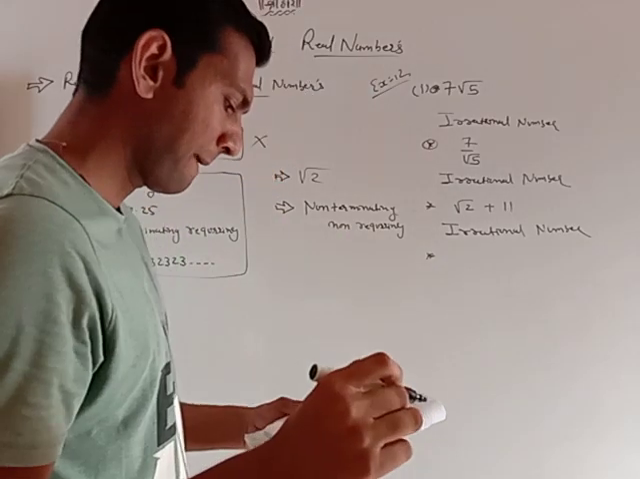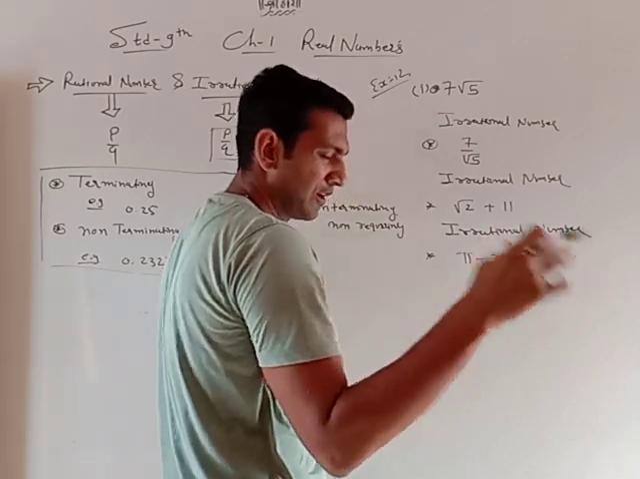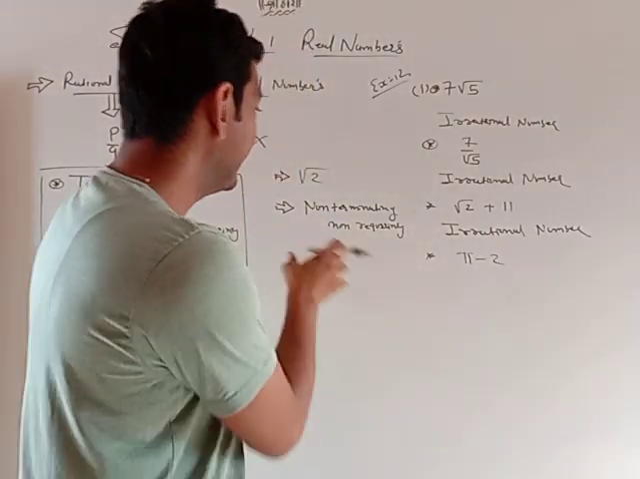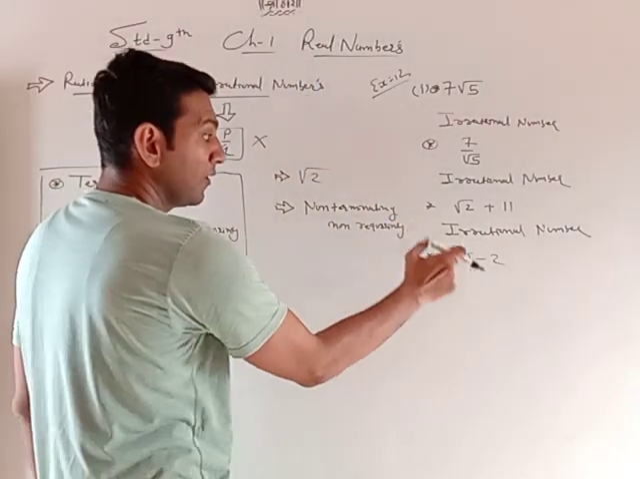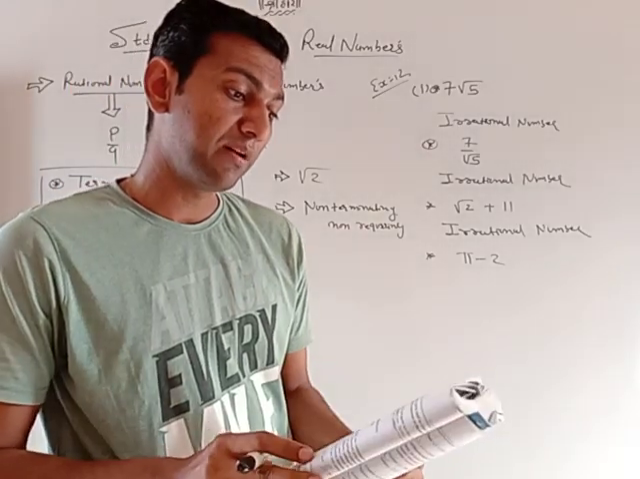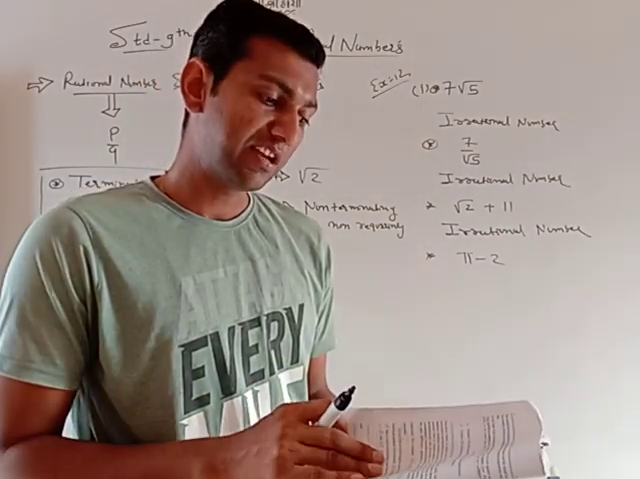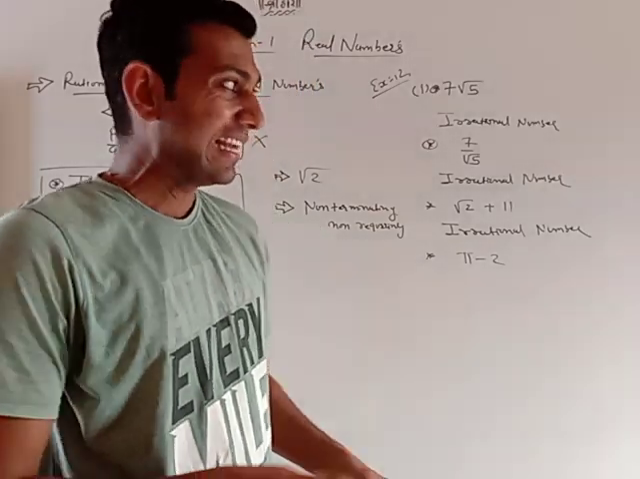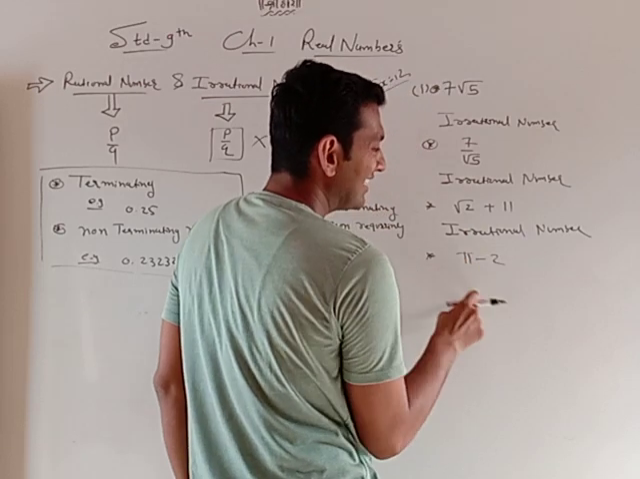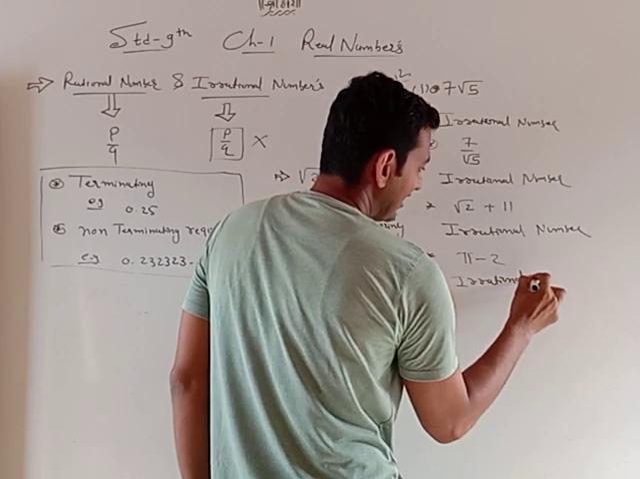Next, pi minus 2. So remember, the value of pi is 3.14351689 up to infinity. It is a non-terminating, non-recurring number. The value of pi is given in your textbook on page number, I think, 16. Okay, the value of pi is 3.something something, but it is a non-terminating, non-recurring number. That's why pi is an irrational number. Irrational number minus anything, the final answer is an irrational number.